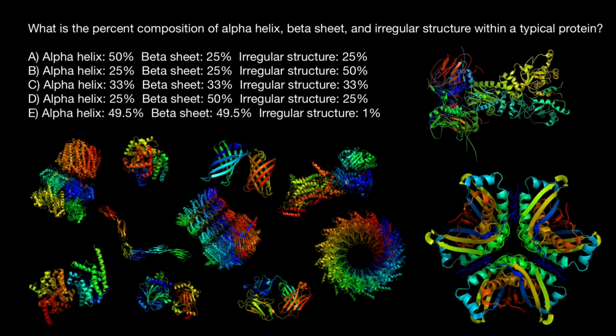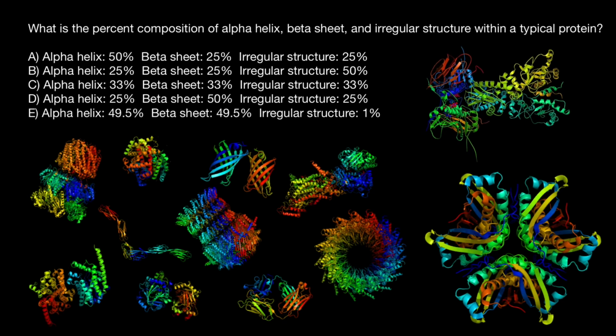It just happened to be that in these pictures we see mostly alpha helixes, but some proteins like alpha keratin almost exclusively consist of alpha helixes, and some other proteins almost exclusively consist, like what you see here, beta barrels almost exclusively consist of beta pleated sheets. In other proteins you can find that irregular structures would be the majority. So which answer to choose?